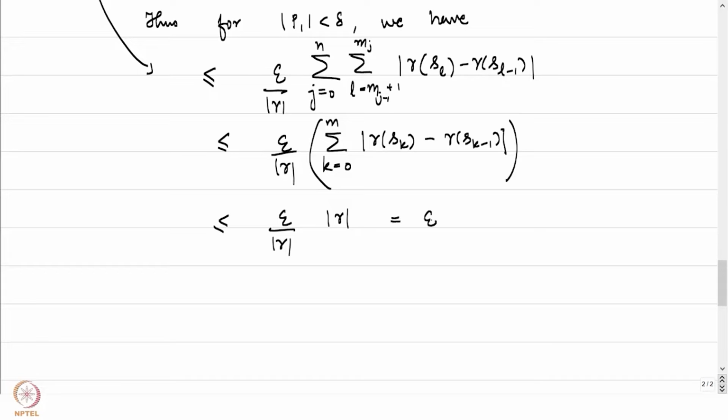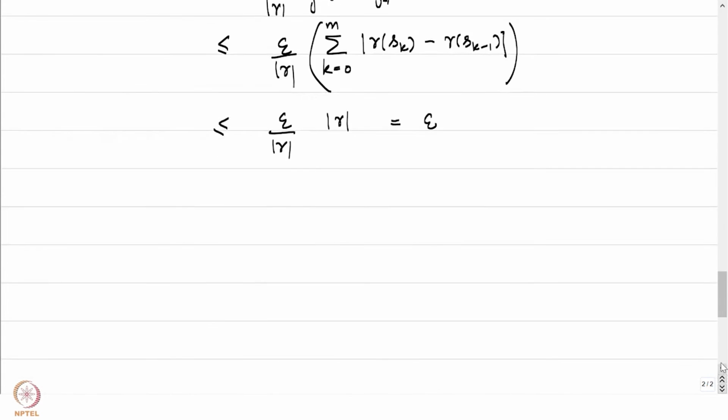And this being equal to epsilon, we do have that given epsilon positive, there is a delta such that the Riemann sums turn out to be Cauchy, and hence there exists a limit, and the limit is called the integral of f over gamma. So we have proved the result, and with the proof we have also given the definition.